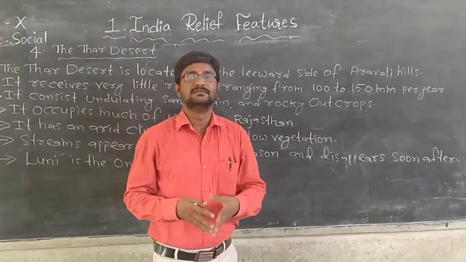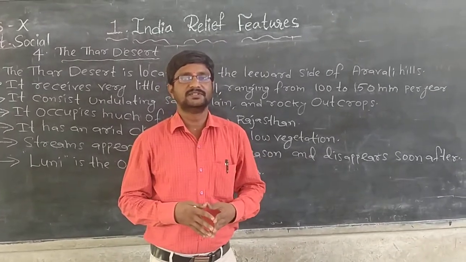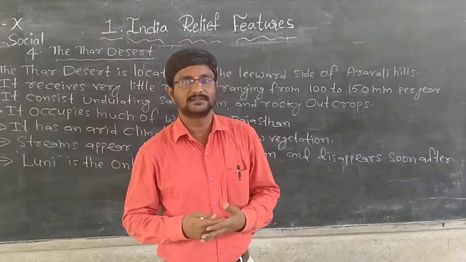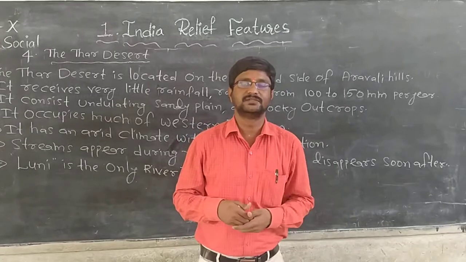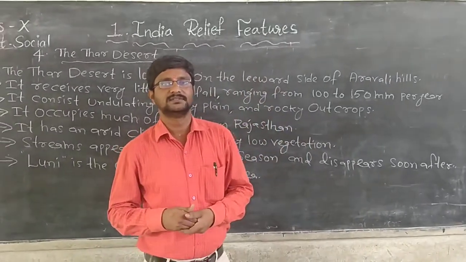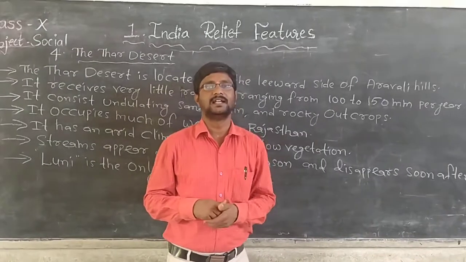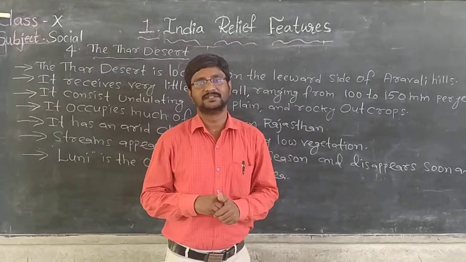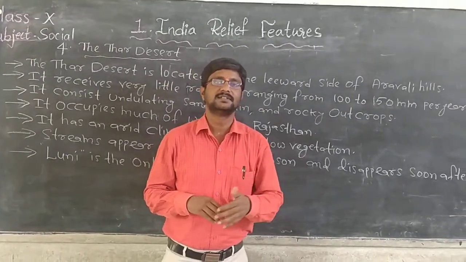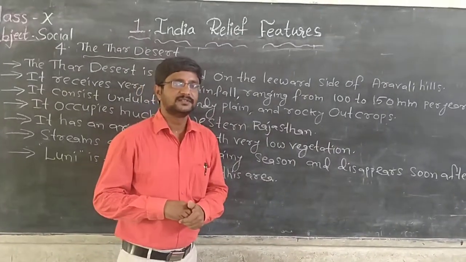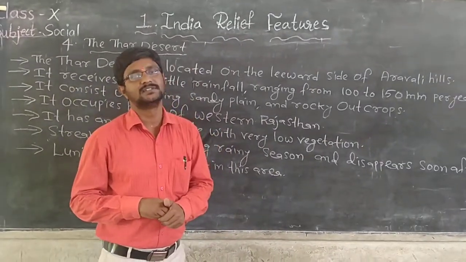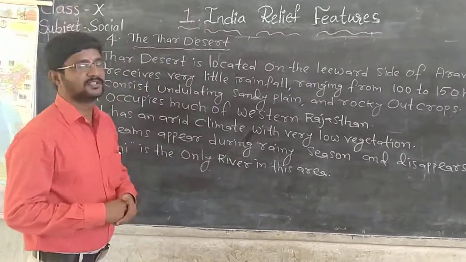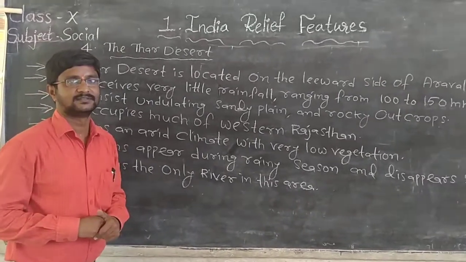In the previous class, we have learned about major physiographic divisions of our country. They are the Himalayas, the Indo-Gangetic Plain, the Peninsula Plateau, the Thar Desert, the coastal plains, and the islands. Of these six, we have learned the first three: the Himalayas, the Indo-Gangetic Plains, and the Peninsula Plateau. Today we are going to learn about the fourth major physiographic division of our country, that is Thar Desert.